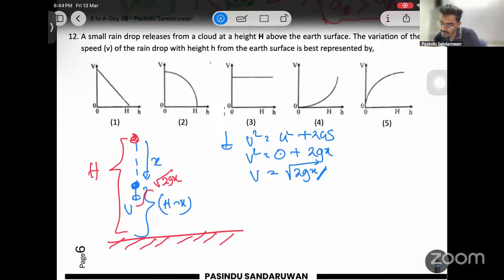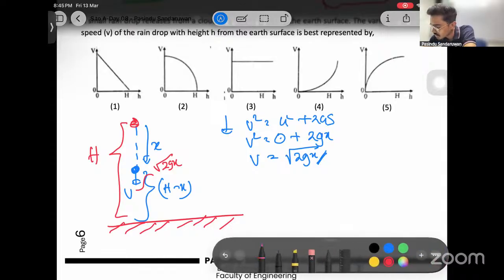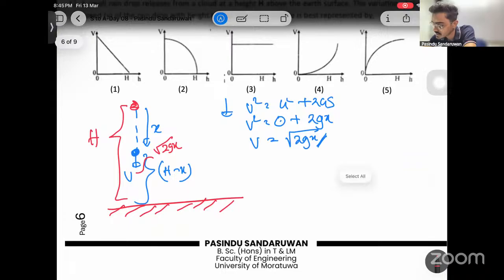Then the variation of the speed v of the raindrop with the height from Earth's surface. Now, height from Earth's surface in my case is H minus x. Then we can write this as, let's rearrange. In the graphing session that we are going to have on Sunday also, we will be discussing graphs. Same thing: v equals root 2gx.